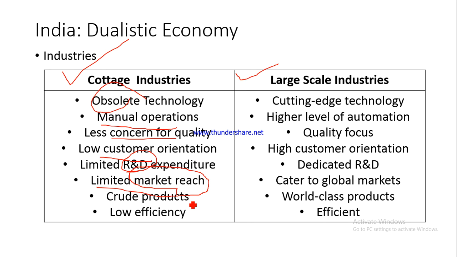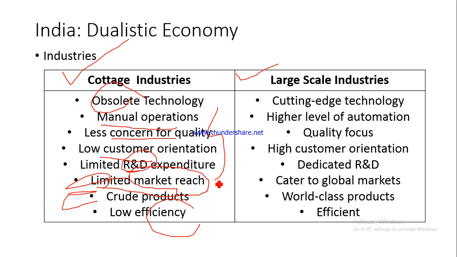I am borrowing it from marketing management. So they do not know how to distribute their product to customers far and wide, and because of which they have limited market reach. They are only able to sell in their vicinity, around the area where they are located. And the products are also very crude, which means many times you do not go for good packaging. And overall the efficiency is also low.